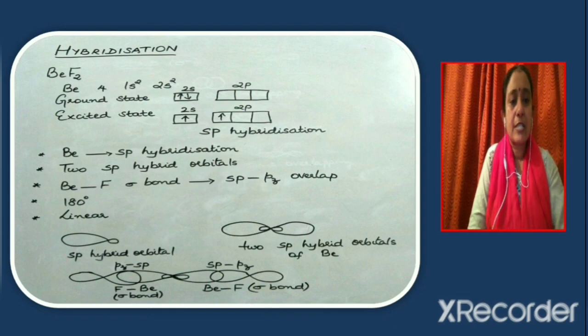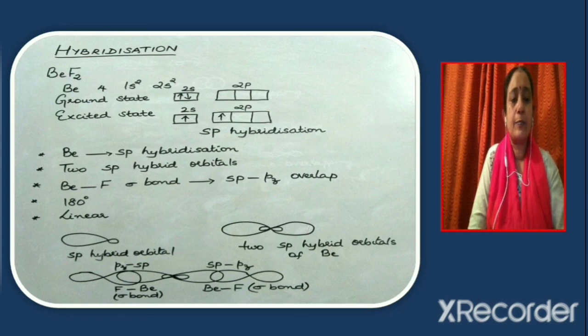As a result of this hybridization, two hybrid orbitals are obtained, and these are named sp hybrid orbitals. Next, we have to consider how the Be-F bond is formed. There are two Be-F bonds in BeF2, and each Be-F bond is formed by the overlap of the sp hybrid orbital of beryllium with the pz orbital of fluorine. There are two sp hybrid orbitals, so in order to minimize the repulsion, the two hybrid orbitals will be oriented at an angle of 180 degrees. Therefore, the BeF2 molecule is linear.